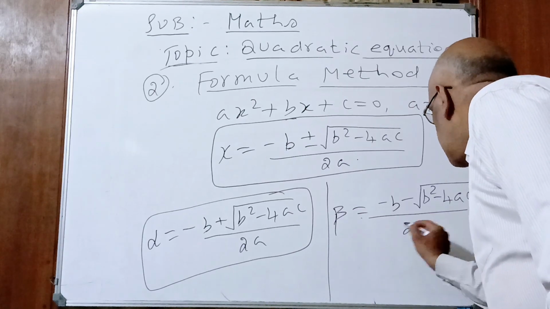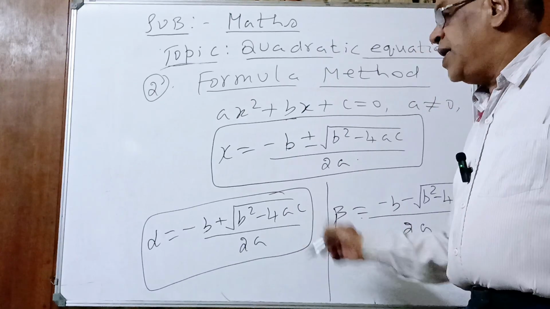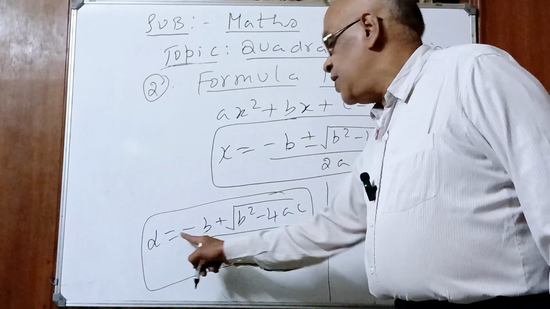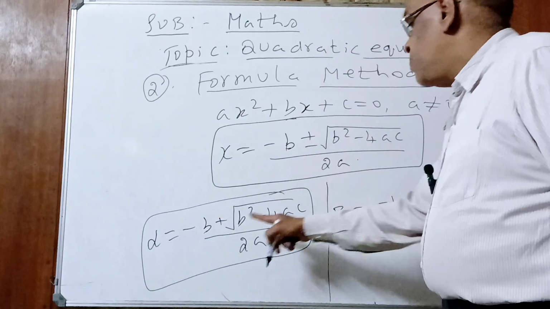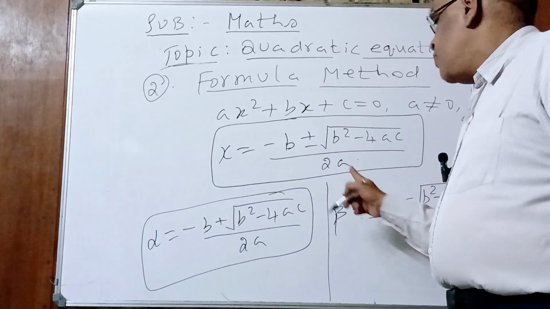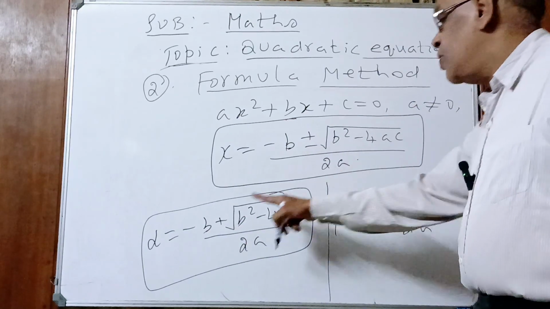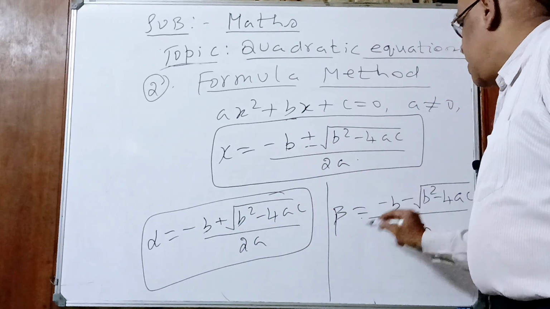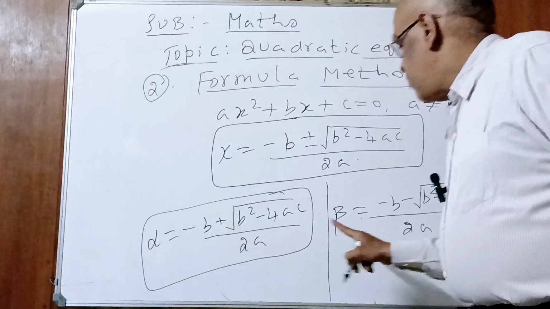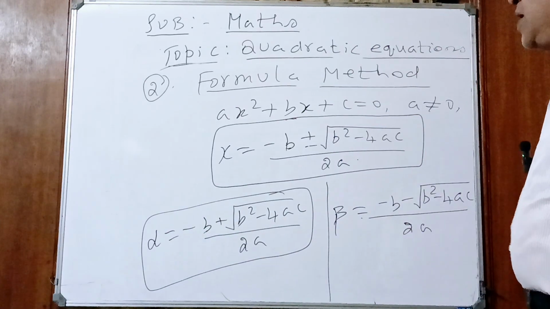Don't write simply alpha and beta. Write the complete formula: once plus, second time minus. Same formula. Plus one is alpha, minus one is beta.